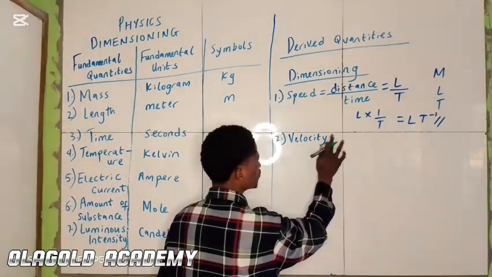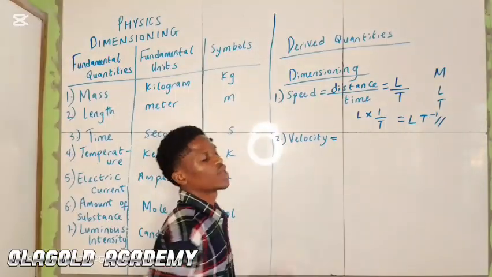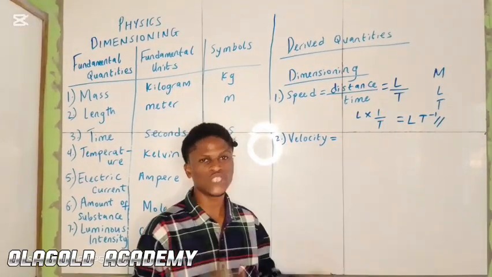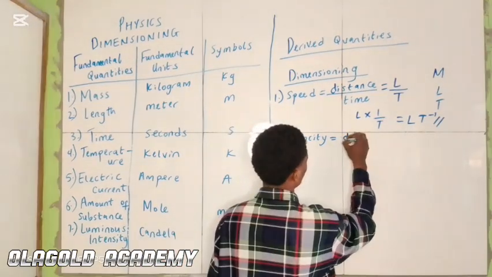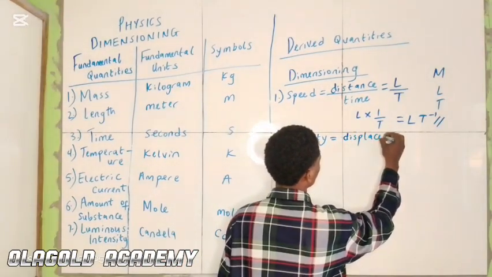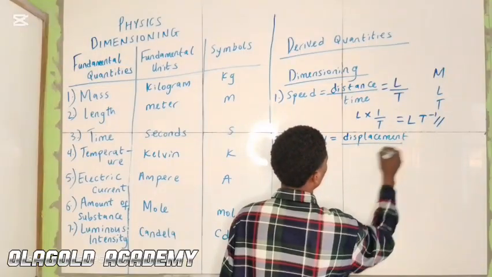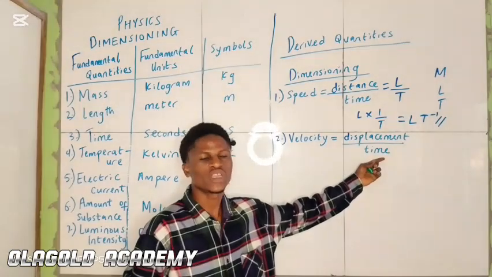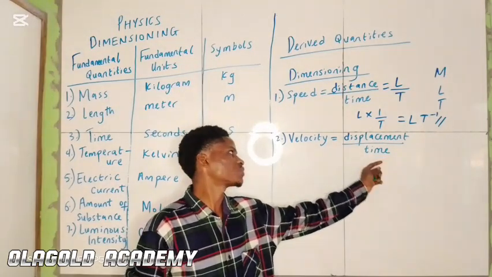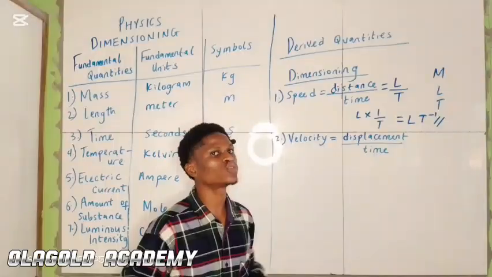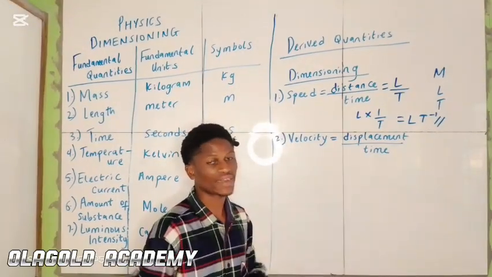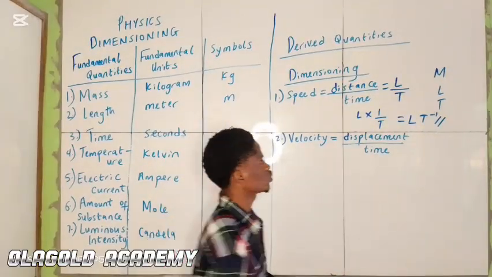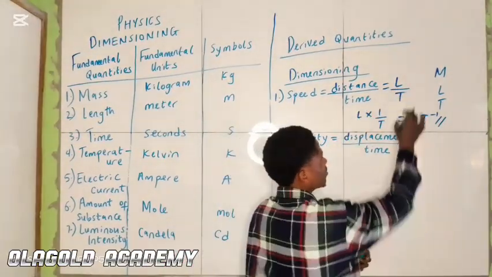So we are dimensioning velocity next. Now, how do you define velocity? Velocity is expressed as displacement over time. Now, displacement also is a kind of length, because we define displacement as distance traveled in a specified direction. So displacement is also measured in meters, and the dimensional unit is length.